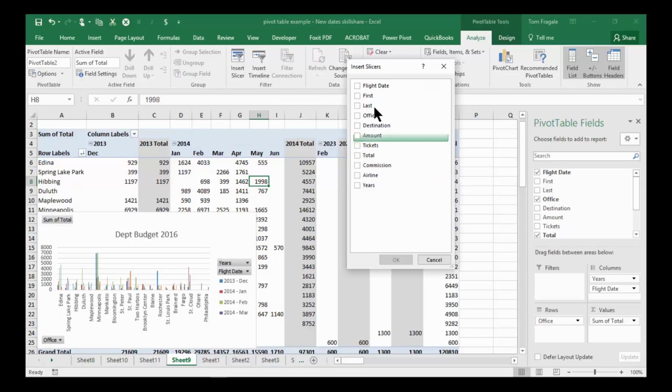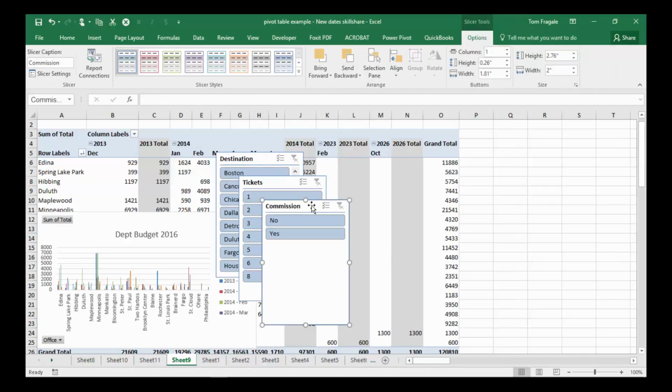Now you'll see your fields here. You can choose as many as you wanted to. The more fields that you choose, the more combinations of data you'll be able to do. So I'll pick on destination, tickets, and commission. Now I could have chosen more than that, but this will make the point that I'm trying to make. So I'll click on OK.